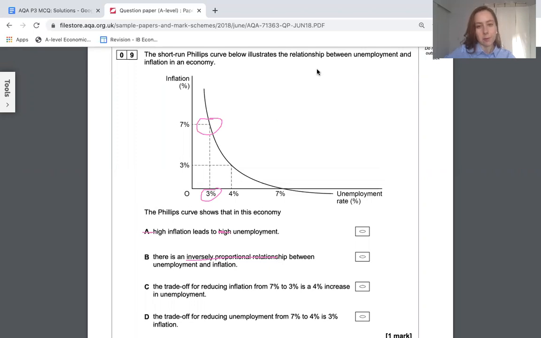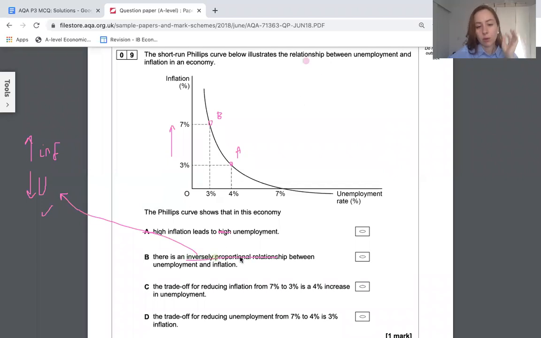Inversely proportional. What does that mean? That means if inflation were to go up, unemployment will go down. So I'm going to check, is that what we see? If inflation goes up, we move from A to B, and unemployment goes down. So at first glance, that seems to be good until you look at this other word here, inversely proportional.